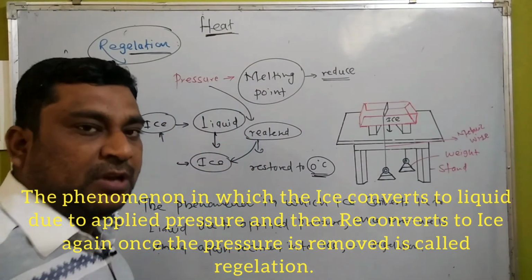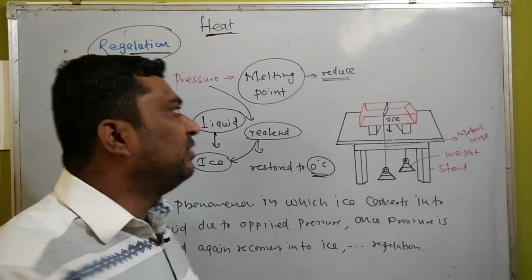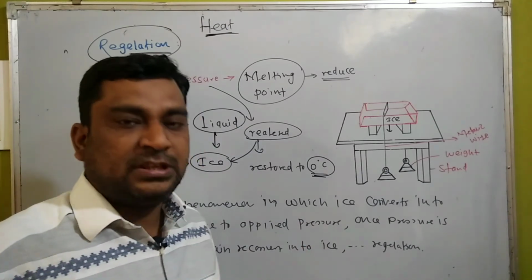Understood? This phenomenon is called regelation. So using a simple activity, you can prove the concept of regelation. So this is today's topic.